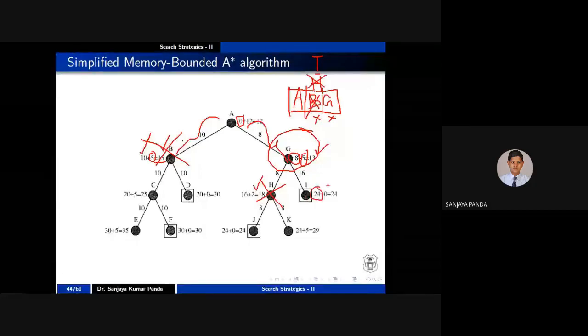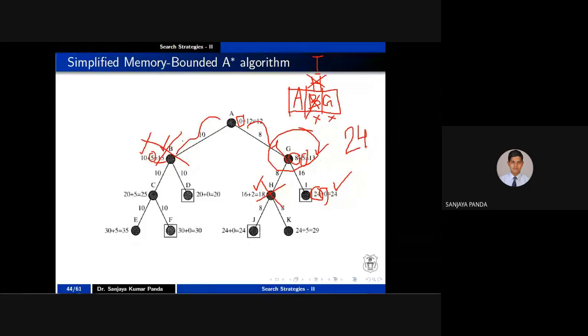Goal node means the distance from B to B. You have seen the previous example. You are present in B and you are finding the distance from B to B. The value is 0. So you are getting the value 24. So 24 is one of the solutions. You can say it is a solution, but you cannot claim this 24 is the best solution.